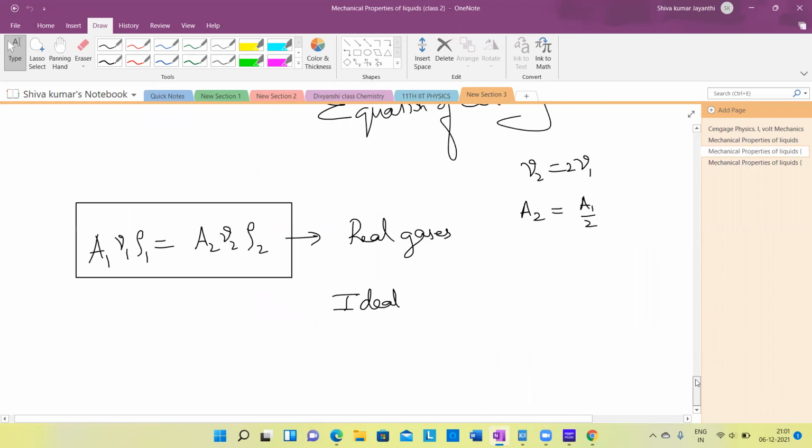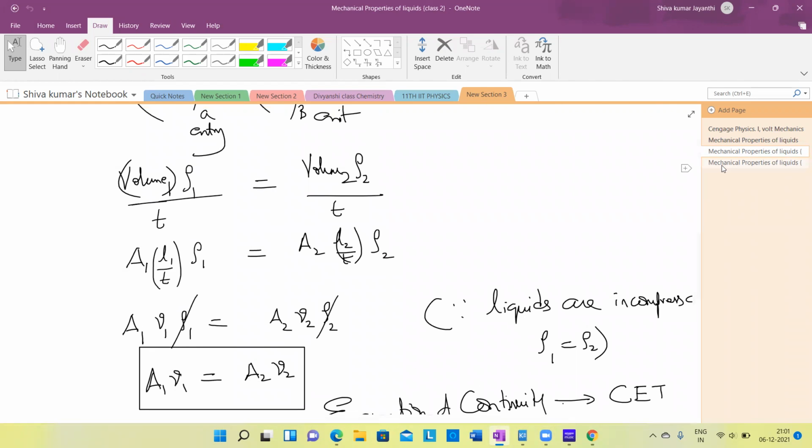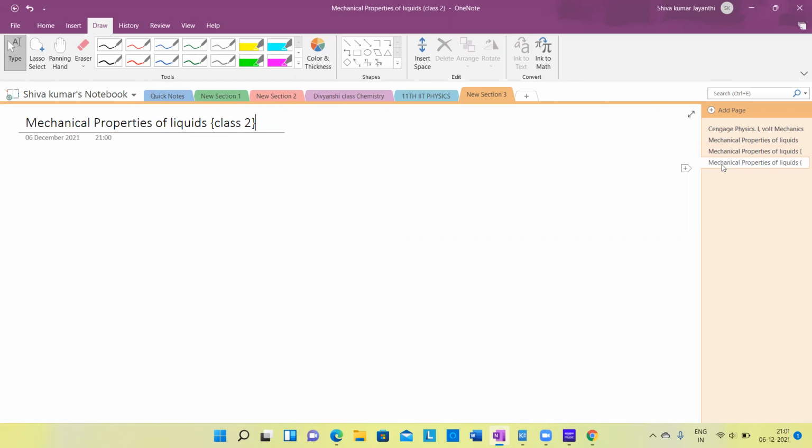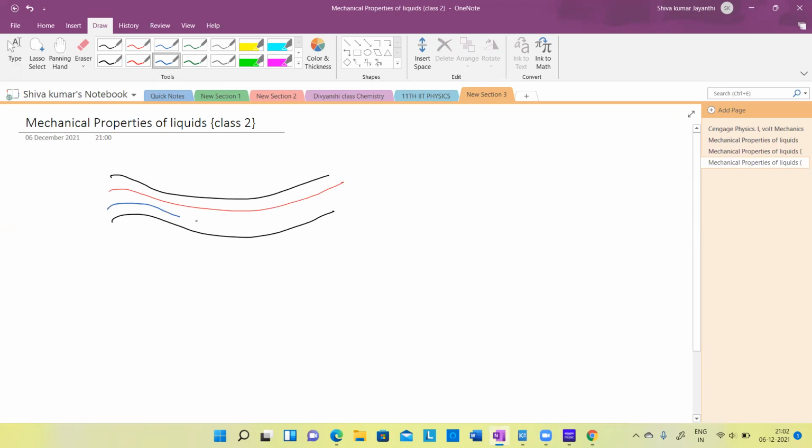The equation of continuity is just an outcome of the law of conservation of mass. That's all. And I told you yesterday about streamline flow. That's what is called a streamline. For example, this is a river. These are streamlines. You can see this red color line, this is a streamline, the blue color line. These are basically streamlines. What is basically streamline flow?